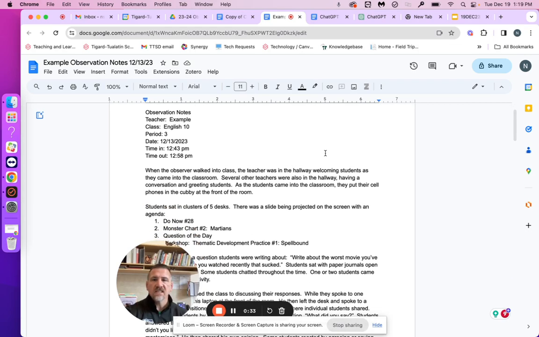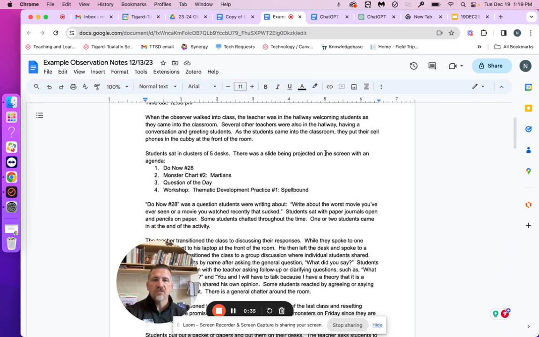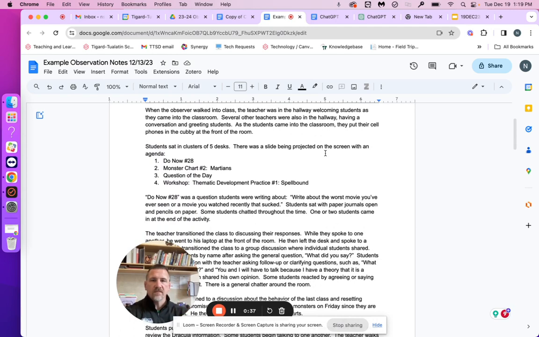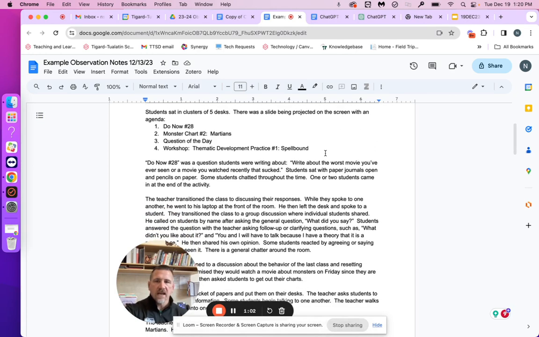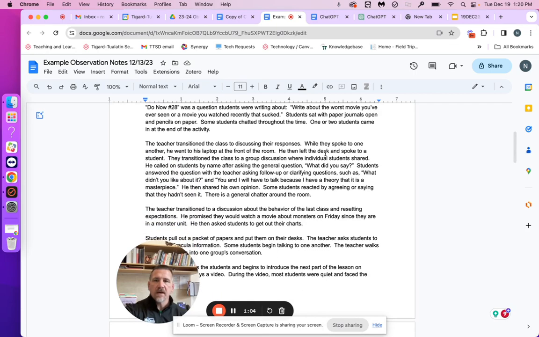So the first thing is that I take my notes, and I've changed what I've done from traditionally having two columns with noticings and wonderings, and then more recently, what the students are doing, what the teacher is doing, into just a narrative that is as objective and passive as possible. I'm inspired by Thomas Van Soelen in how I do this. I'm not sure it's all that great, but I'm trying to get better as I do it.